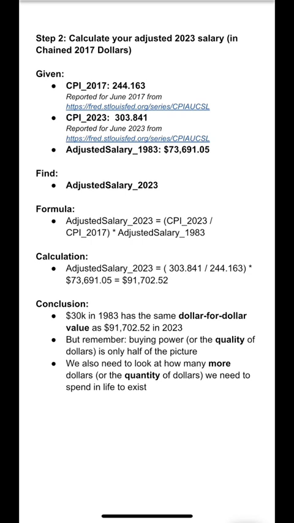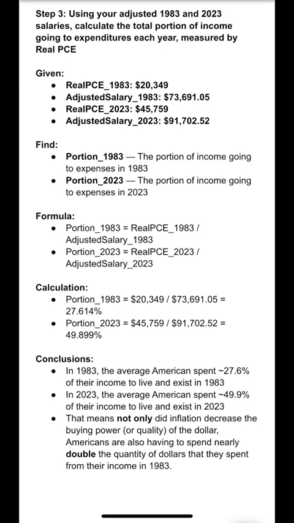The next step is to calculate our adjusted 2023 salary in 2017 dollars as well. We take the CPI in 2023 and divide it by the CPI in 2017, then multiply that by our adjusted 1983 salary to give us our 2023 salary in 2017 dollars. What we find is that $30,000 in 1983 has the same dollar for dollar value as $91,702 in 2023. But remember, buying power, or the quality of dollars, is only half the picture. We also need to look at how many more dollars, or the quantity of dollars, we need to spend in life to exist.